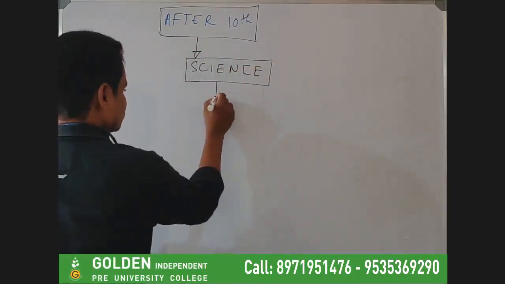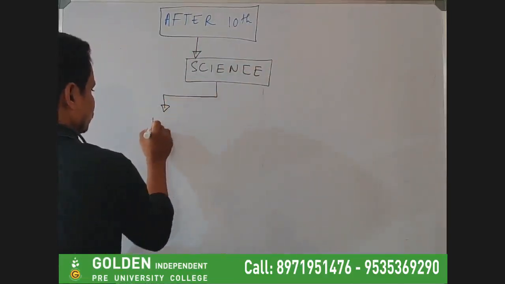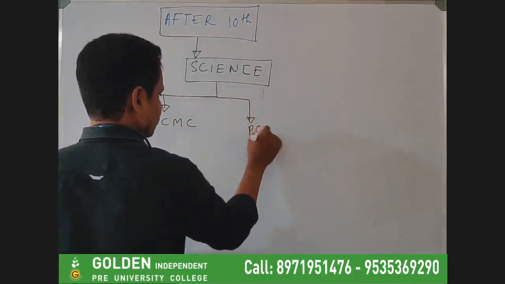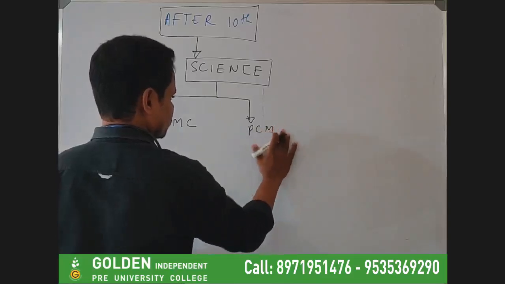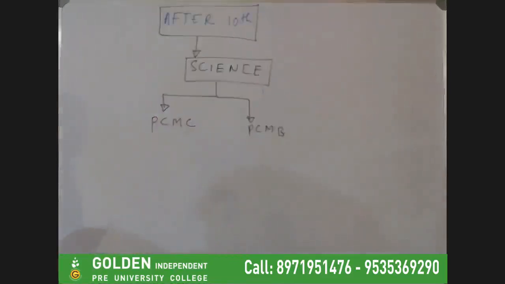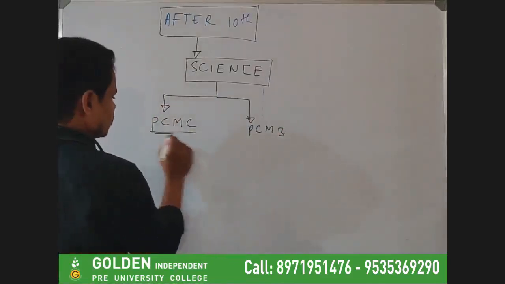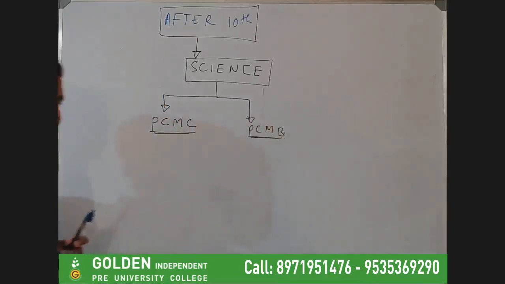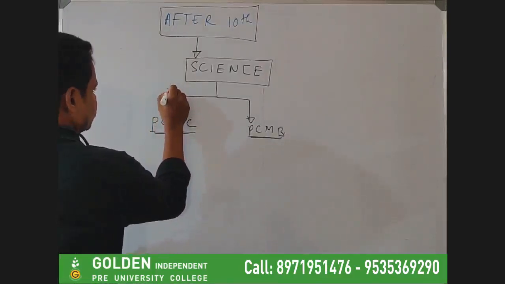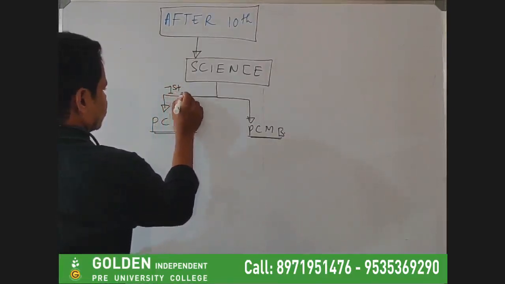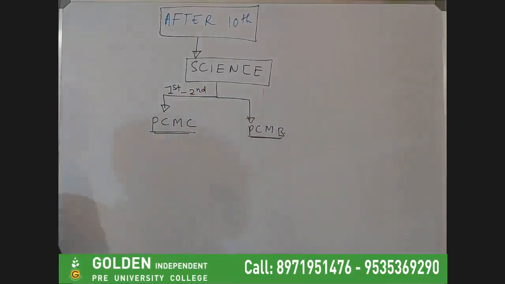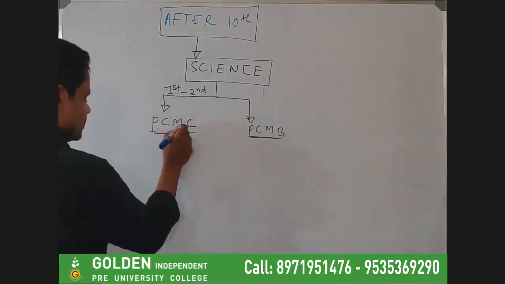Basically, in science you will be having the PCMC course, and you can also have PCMB. So these are the most likely available courses in the science stream in Karnataka especially. Now here, with this, you will be going for first PU as well as second PU, or we can call it 11th and 12th also.